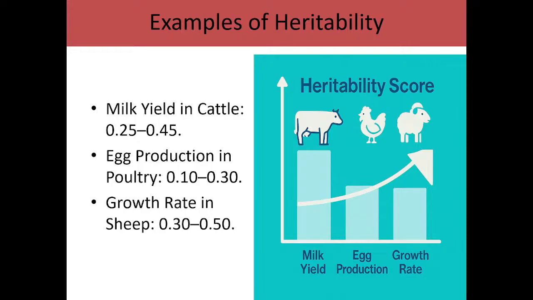So an example of heritability is milk yield in cattle, which has these scores. It is better we document that the higher the number between 0 and 1, the closer it is tending towards 1, the more heritable it is. So that means anyone with 0.25 is of lower heritable score than the one that is very close to 1, like 0.75 and so on.